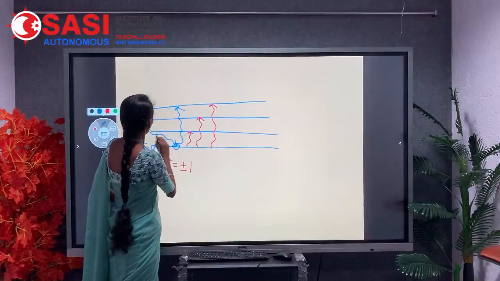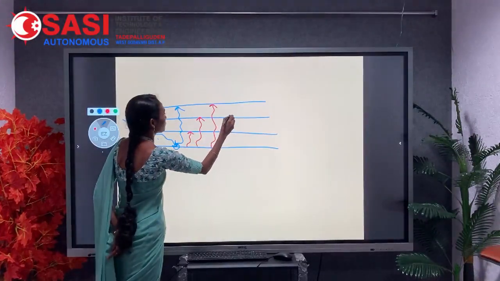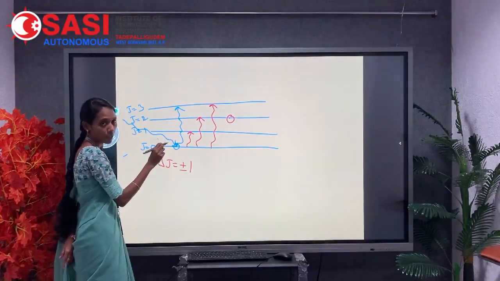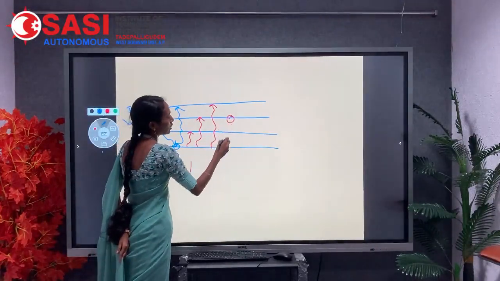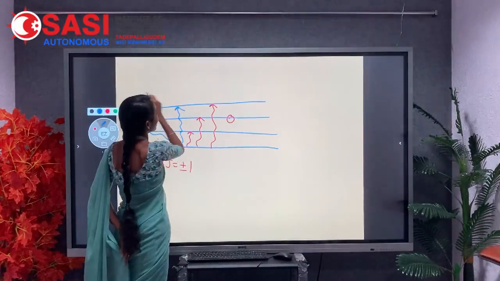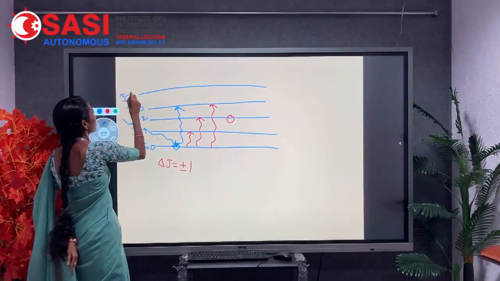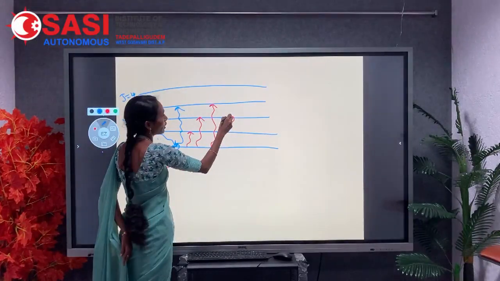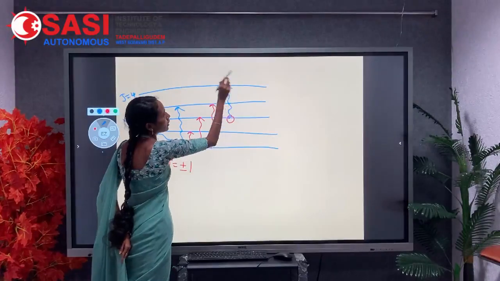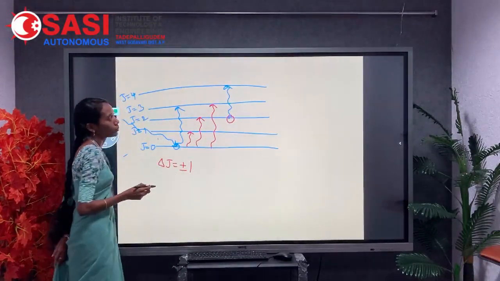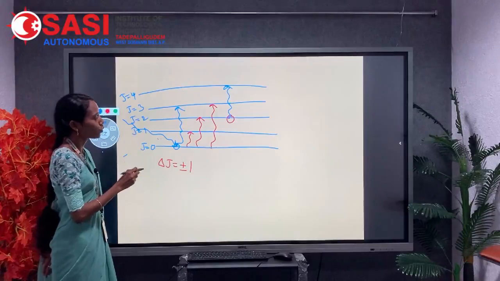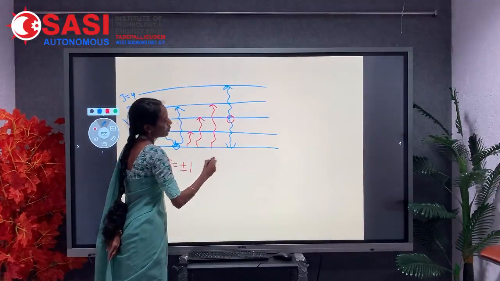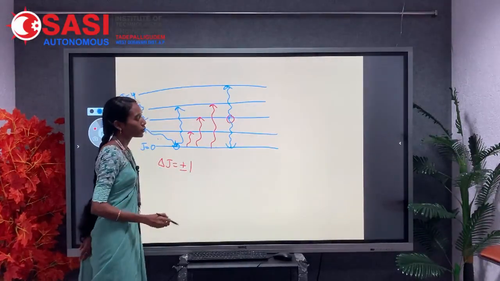Similarly, if you are considering another molecule which is present at the J equal to 2 state, if energy is absorbed from the external electromagnetic radiation, it may be allowed to travel to the excited state, that is J equal to 4, or it may travel by emission of energy to the ground state.